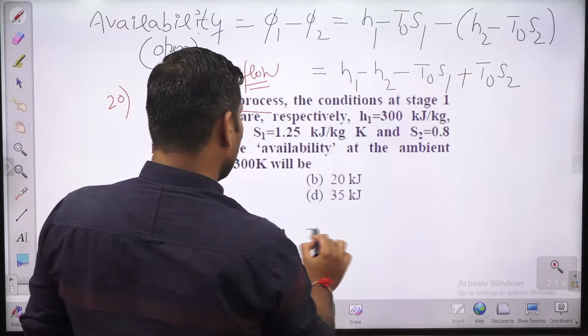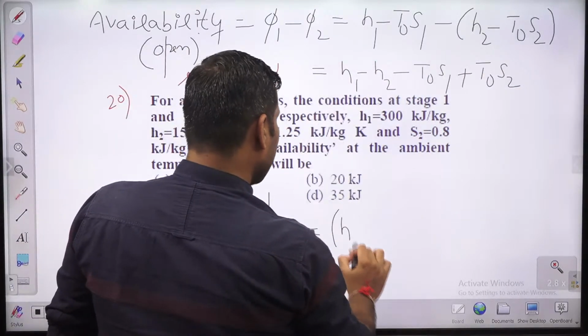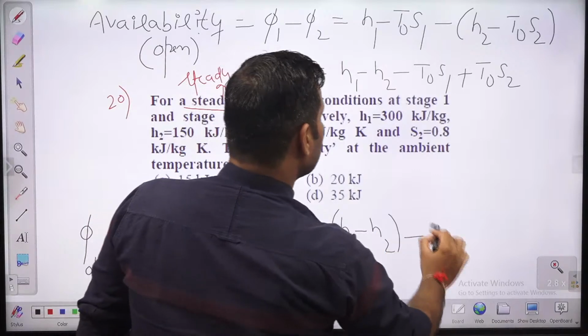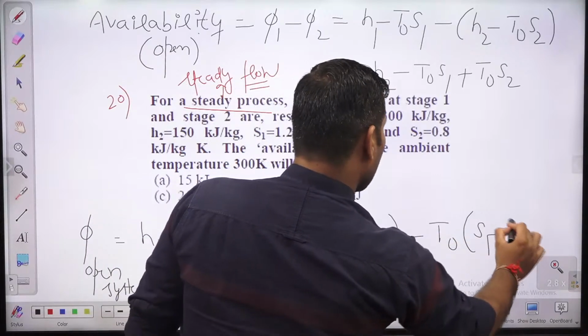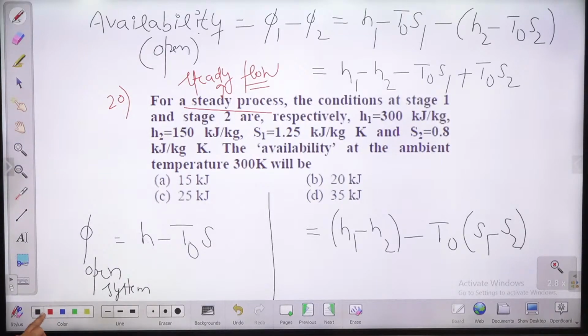S को मैं क्या लिख सकता हूं? Further you can simplify this and you can write it as H1 minus H2 minus T naught into S1 minus S2. Okay, तो बाकी remaining values you need to put.